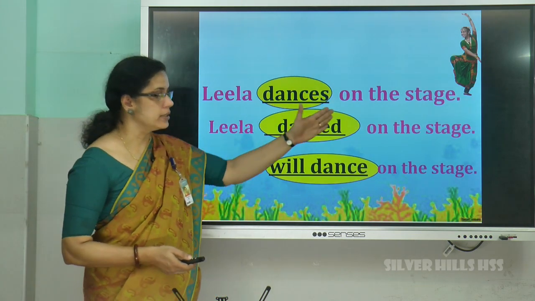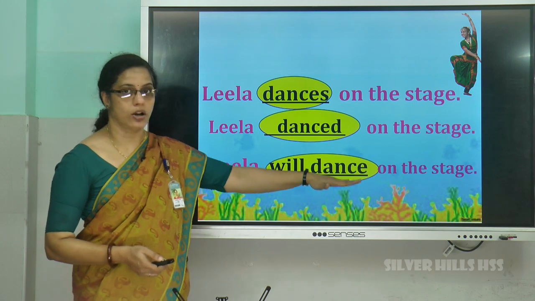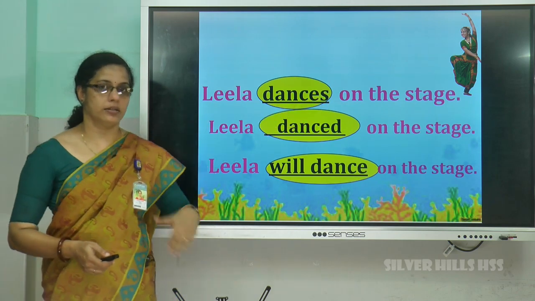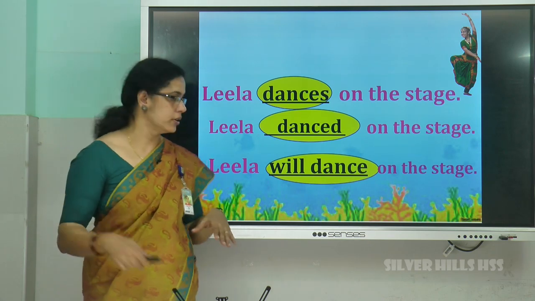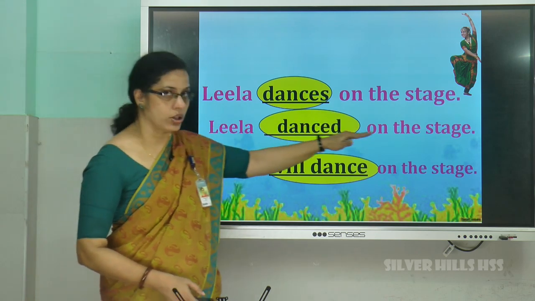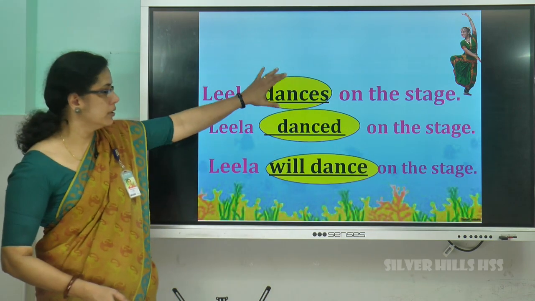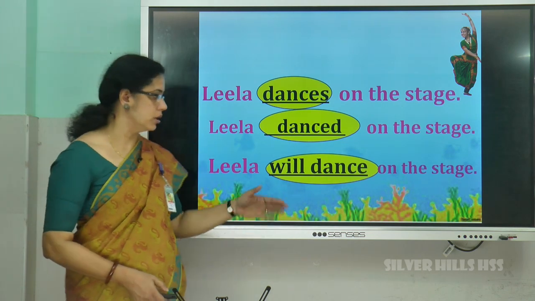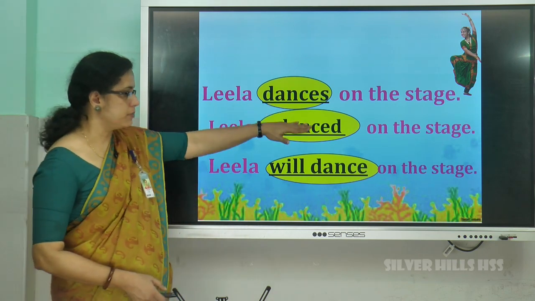Now, Leela dances on the stage. Leela danced on the stage. Leela will dance on the stage. Here, that is something which happens regularly. Whenever there is a program, Leela dances on the stage. This is something which happens regularly. This is something which happened, which is already over. This is something which will happen in future. Understood? Present tense, past tense, future tense.